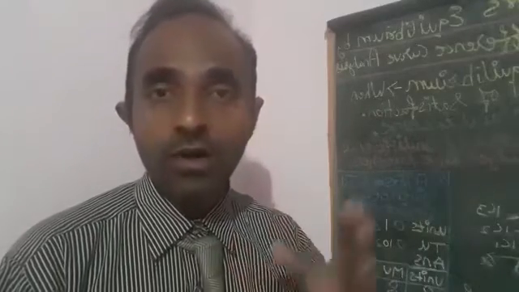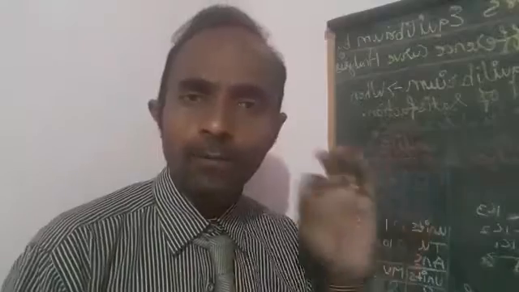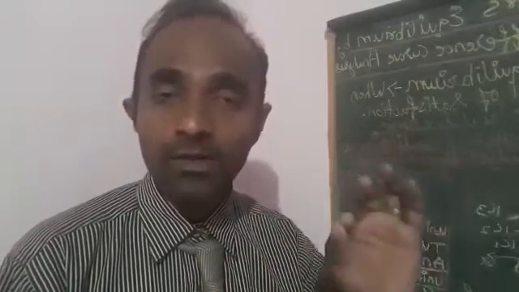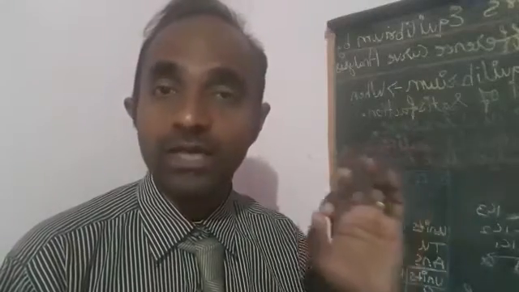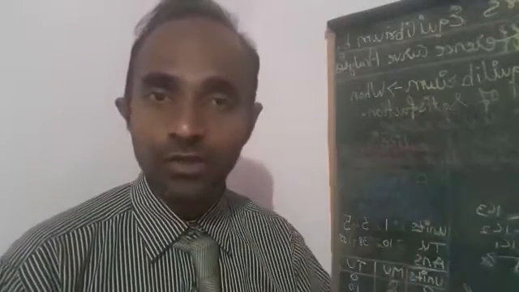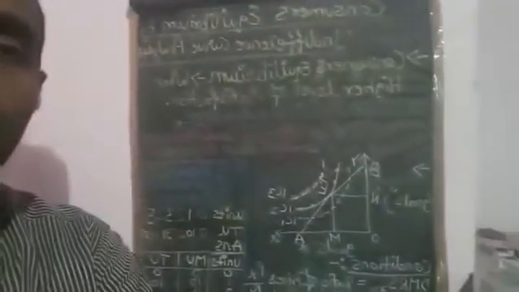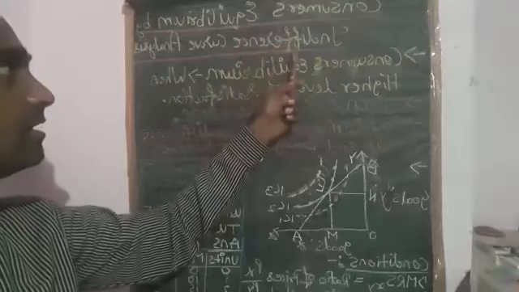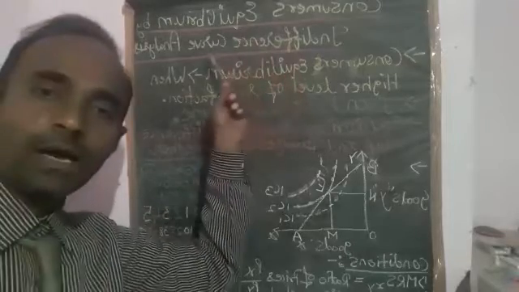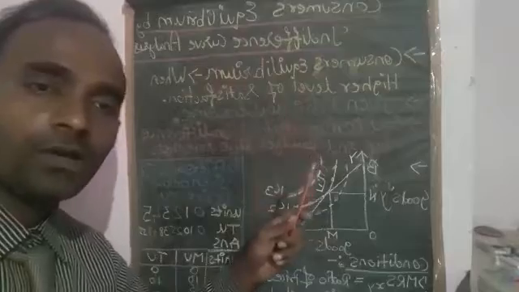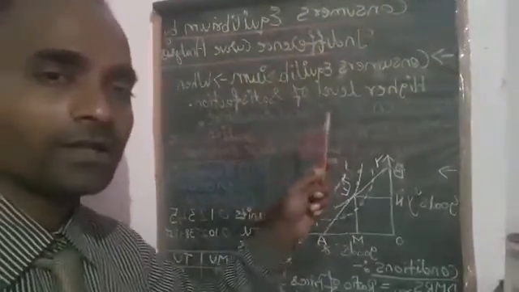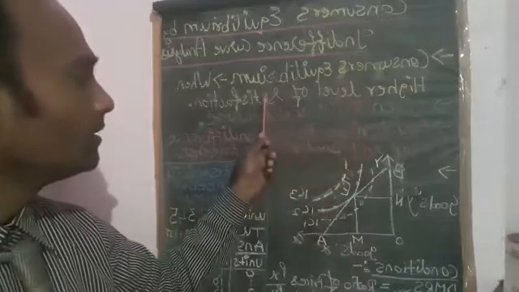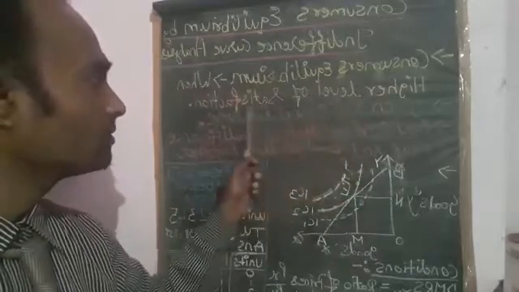So let's see, on the board you will get a complete clear picture, a complete idea about this consumer's equilibrium using indifference curve analysis. So let's see, students. Here, consumer's equilibrium using indifference curve analysis. Now, how you get the consumer's equilibrium is a very important part. Consumer's equilibrium you will get when there is a higher level of satisfaction.